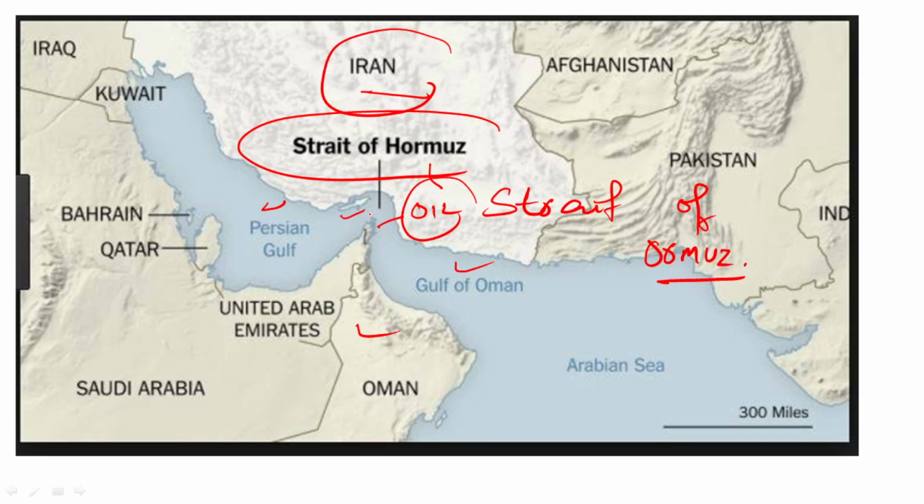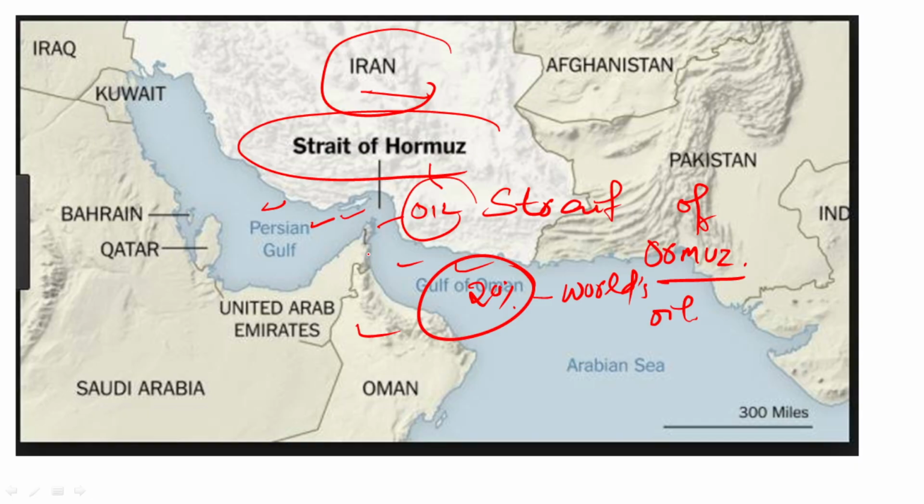And guys, this region, the Persian Gulf and the Gulf of Oman, has some of the world's richest oil reserves. About 20% of the world's oil passes through this strait. So please remember this, about 20% of the world's oil passes through the Strait of Hormuz.